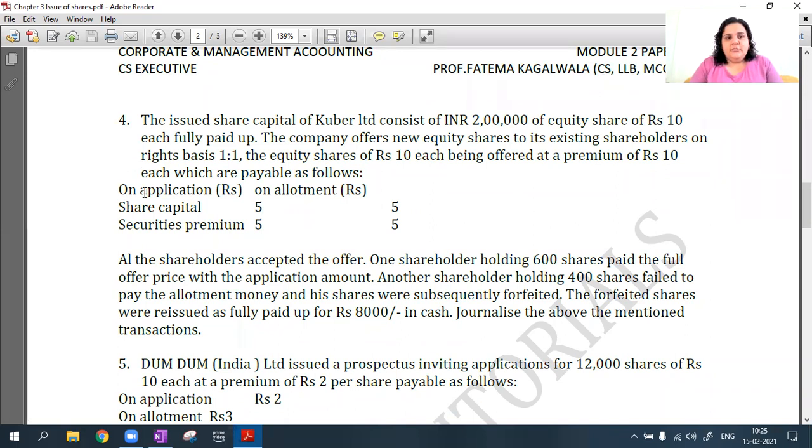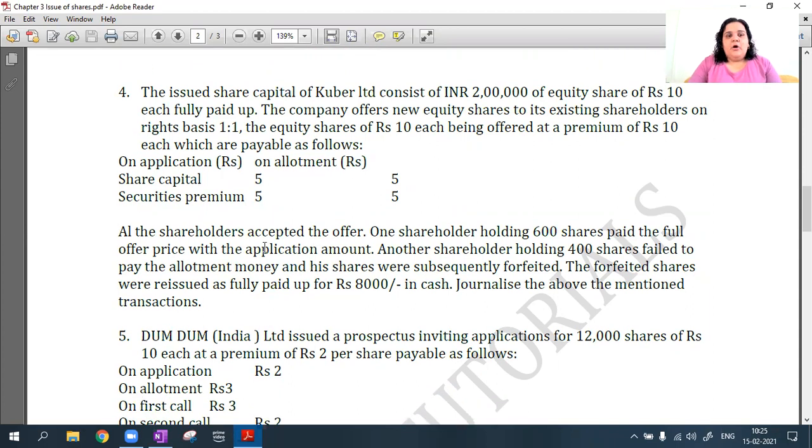On application, share capital 5 rupees, okay, and securities premium 5 rupees is being received at application stage. So this 10 rupees premium, they are collecting 5 rupees at application and 5 rupees at allotment. Okay, this is possible. This happens.